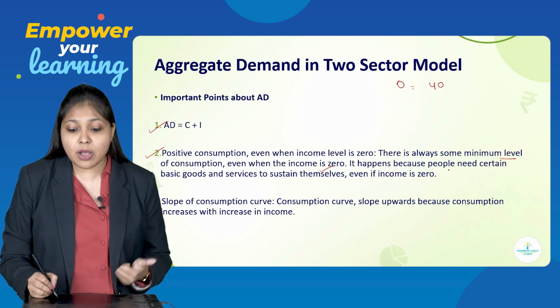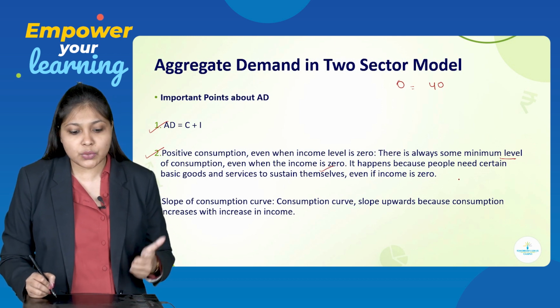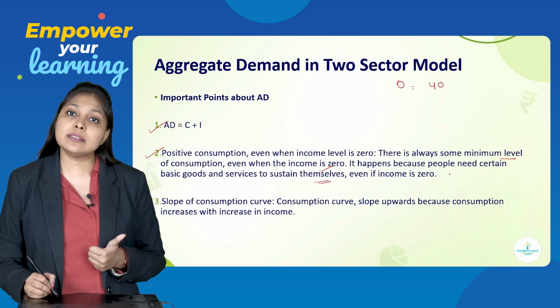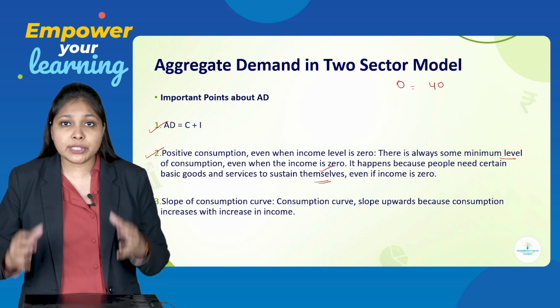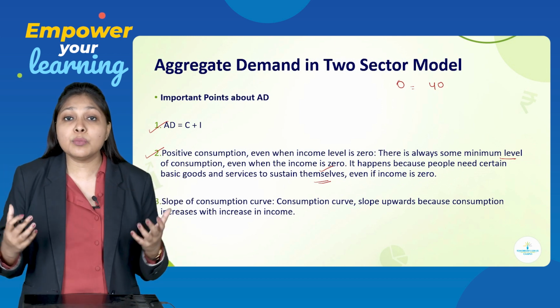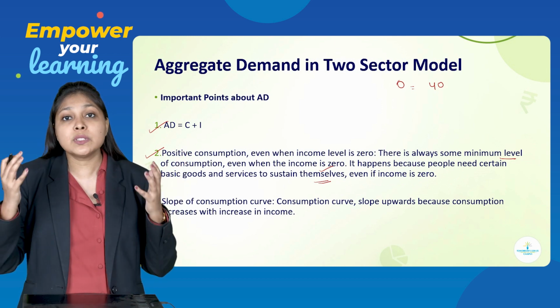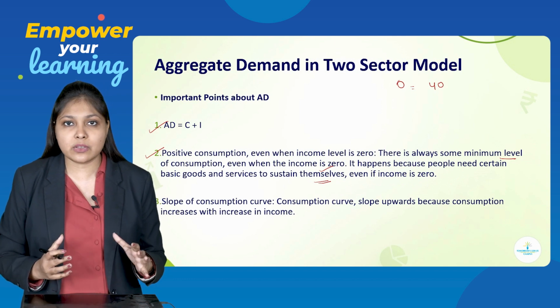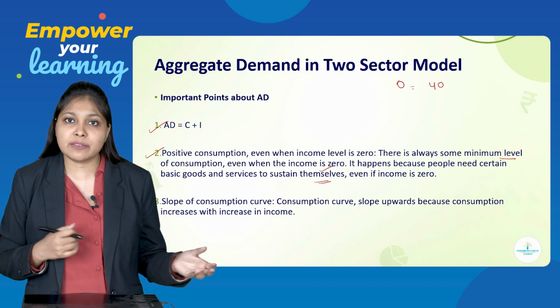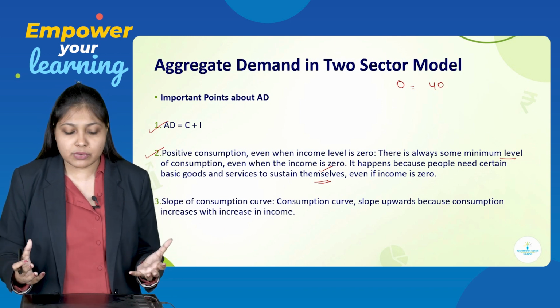It happens because people need certain basic goods and services to sustain themselves even if income is 0. So in order to survive in an economy, consumers are going to consume some kind of goods and services. I also told you the 3 different modes through which they will consume the goods and services.